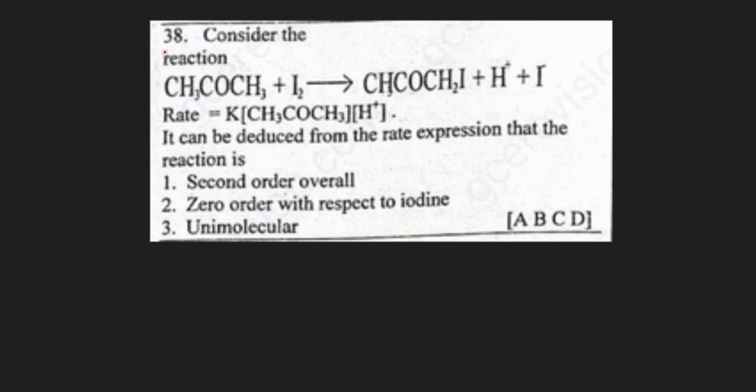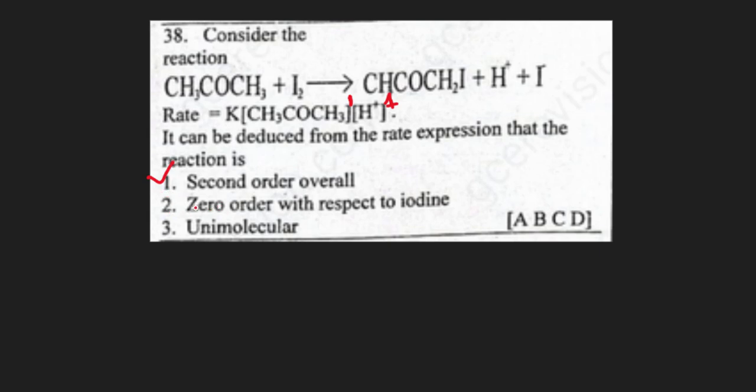Question 38. Consider the reaction. We have propanone reacting with iodine giving us the product formed. The rate expression has been given. Now it can be deduced from the rate expression that the reaction is, let's say, 1, second order overall. Is that true? We have hydrogen ion concentration to the power 1 and this to the power 1, and the two powers 1 plus 1 give us 2. It makes it a true statement.